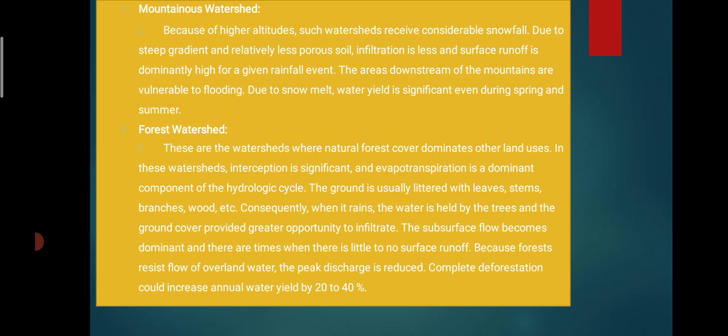Consequently, when it rains, the water is held on the trees, and the ground provides a great opportunity for infiltration, so subsurface flow becomes dominant. There are times when there is little or no surface runoff, because the forest resists overland flow, and peaks of discharge are reduced until complete deforestation.